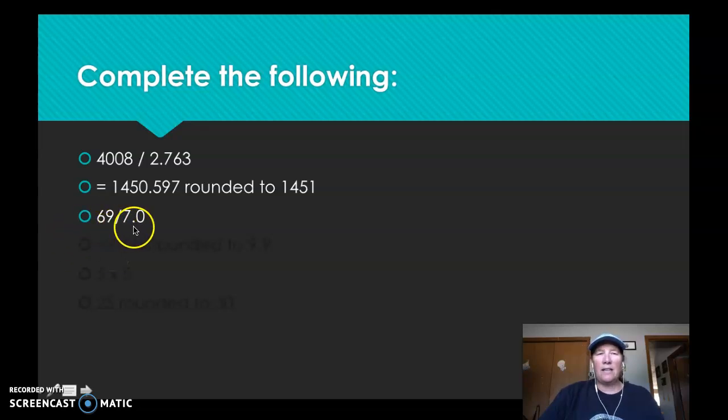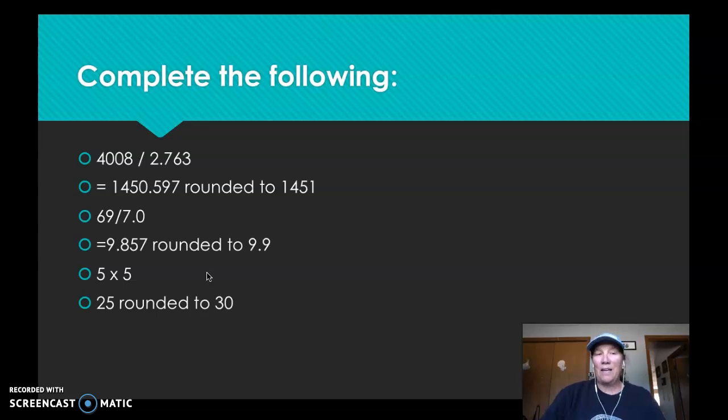Here we have 69 divided by 7. Okay, so you divide that and you get this number. And I can only have 2 significant figures, so I round it to 9.9. 5 times 5, we know, yes, that's 25. But in significant figures, it's actually 30. Okay, again, you can only have 1 significant figure. And again, don't tell any math teacher I told you that, because they'll probably come and punch me.